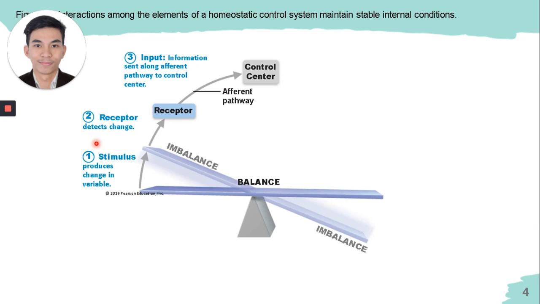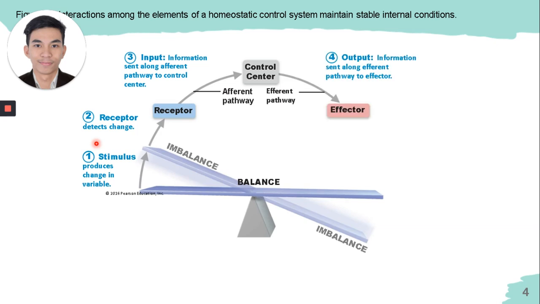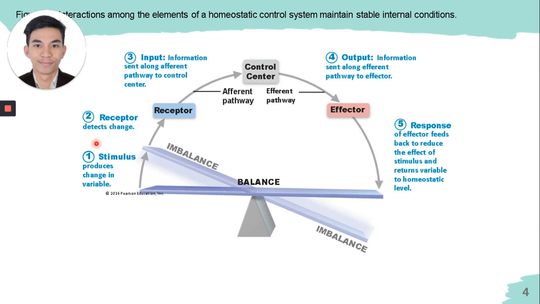Information about the increase of blood sugar will be sent to the control center through the afferent pathway. And then, the control system, mainly, for example, the brain, will create an information or command of what should be done to reduce the amount of blood sugar, thus preventing disease. And this information will be sent to the effector through the efferent pathway. And lastly, the effector will yield a response that will reduce the effect of the stimulus, which is the amount of blood sugar. And in this case, the effector will be the pancreas that will release insulin, and insulin will regulate the amount of sugar by transforming it into energy.